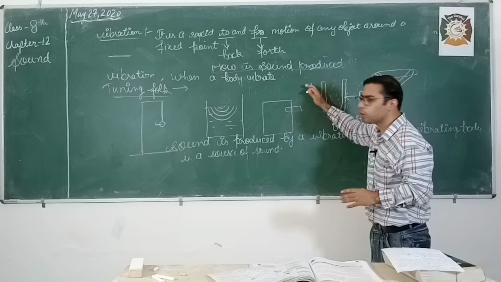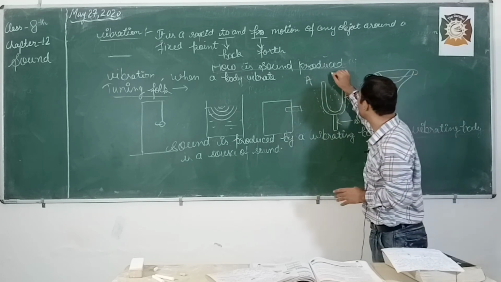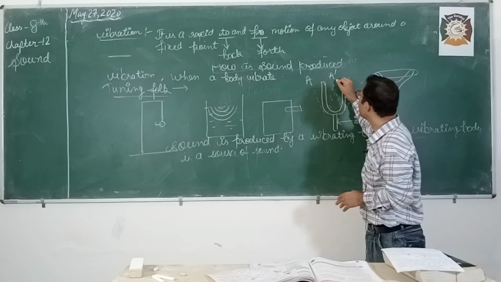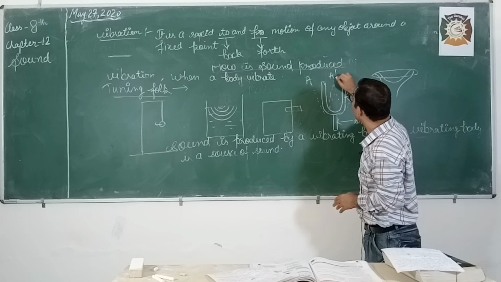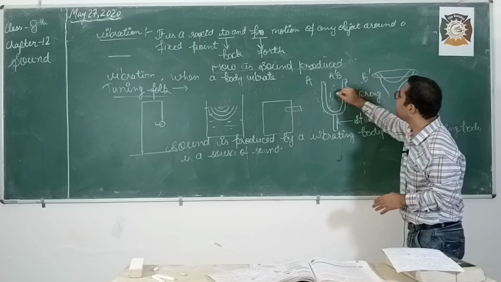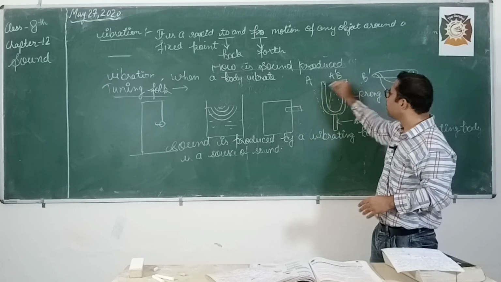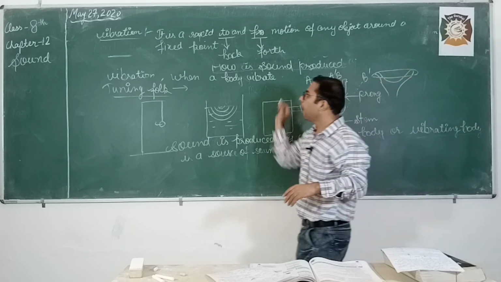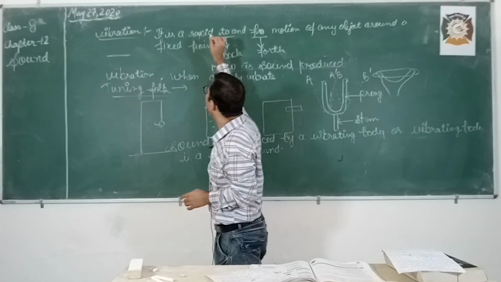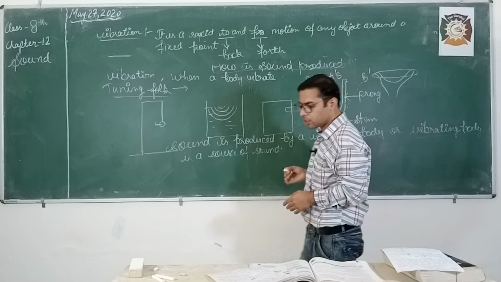When this arm goes toward this side, say A, this second arm also goes to A dash. But when this arm goes towards this B position, then this arm will go towards the B dash position. Okay, students. So in this way, the tuning fork vibrates, and by the help of this, I have explained the definition. Vibration is a rapid to and fro motion of any object around a fixed point.